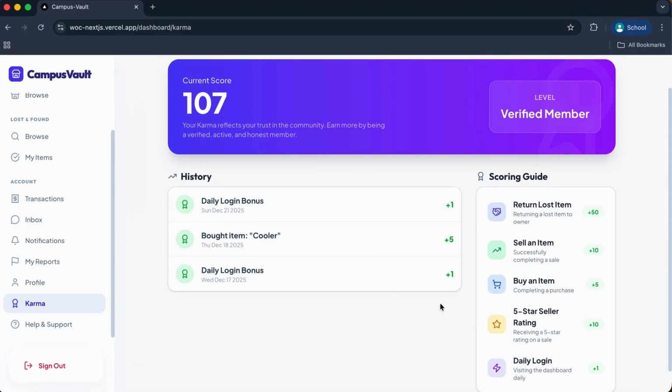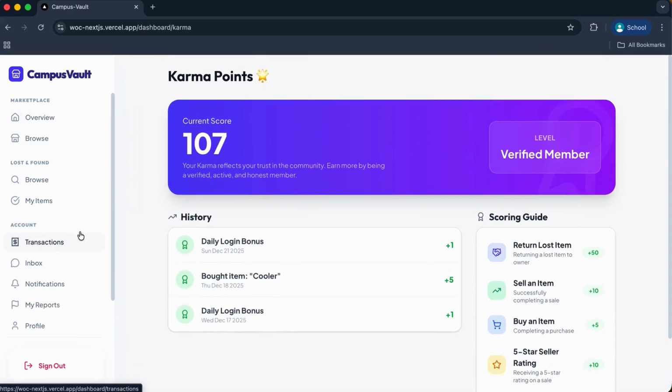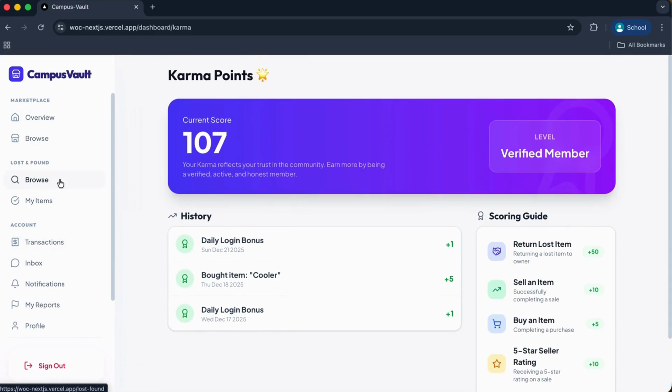Here is my history. Since I bought a cooler that you saw in the transactions, I got +5 points for that. Here is the daily login bonus of 17th December and 21st December. So this was all. Now let us focus on how we post an item for sale, how we report lost items, and how we report found items.